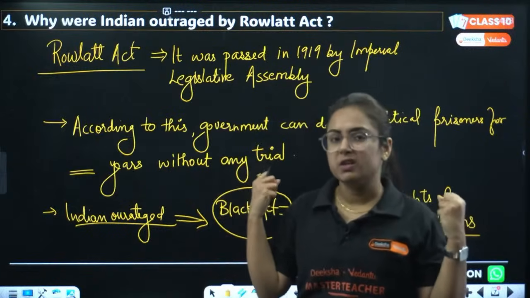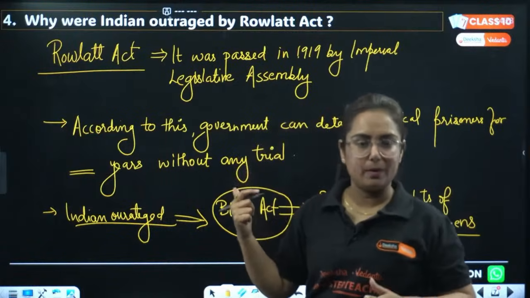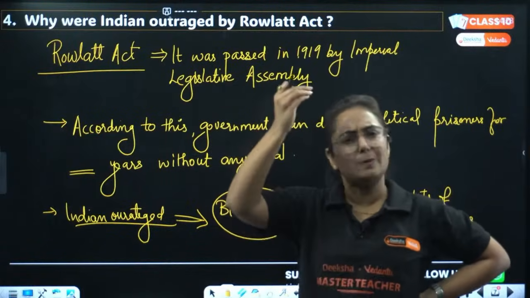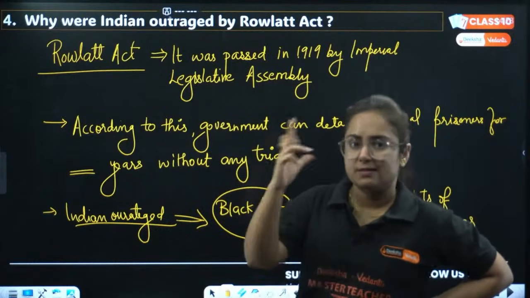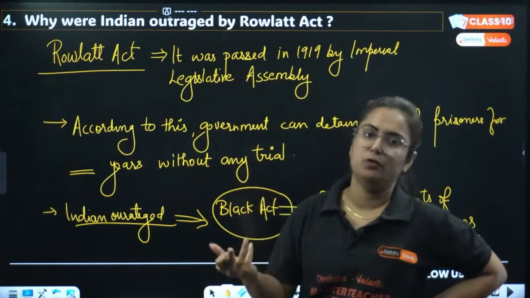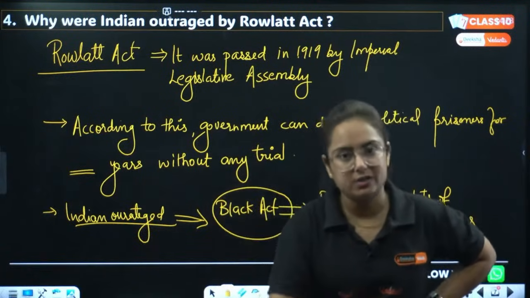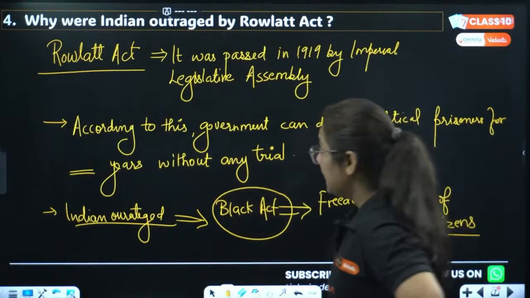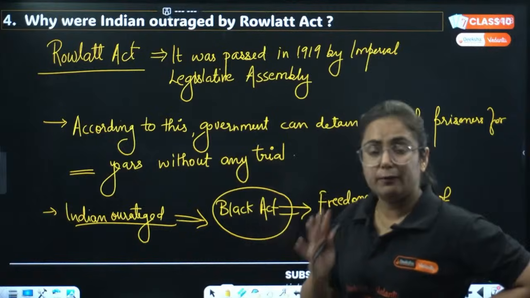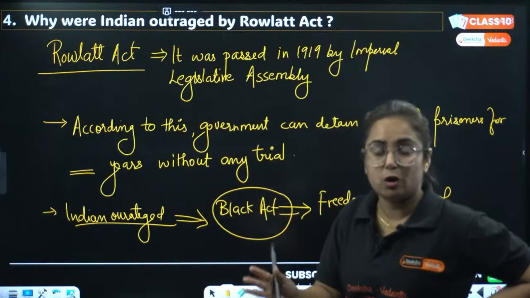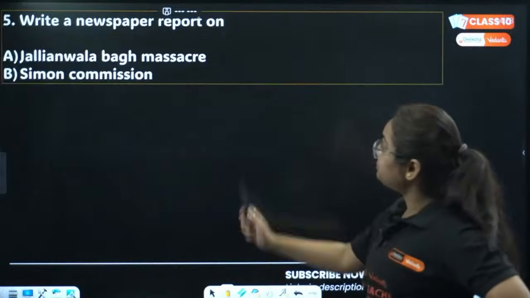People were so disappointed that we started the Rowlatt Satyagraha. If you remember, Gandhiji decided that this was a very good option and we could start an all-India movement. On the 6th of April, violence happened and the movement could not continue. We know the other effects also, like the Jallianwala Bagh massacre. Done with this? Is it clear or do you have any doubts? Just let me know. Okay, chalo, next question.